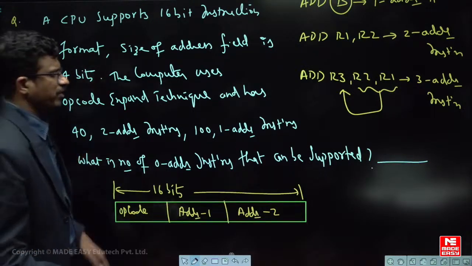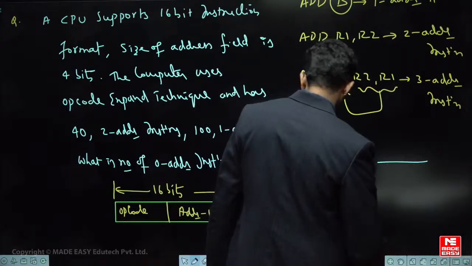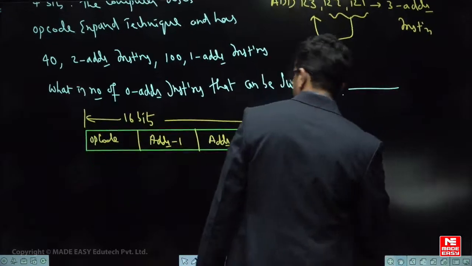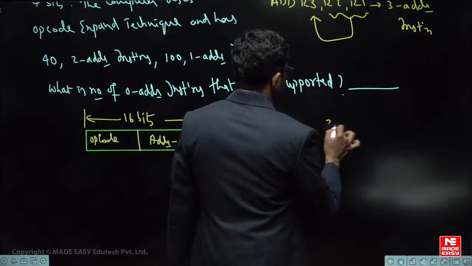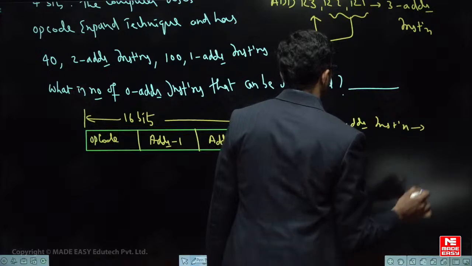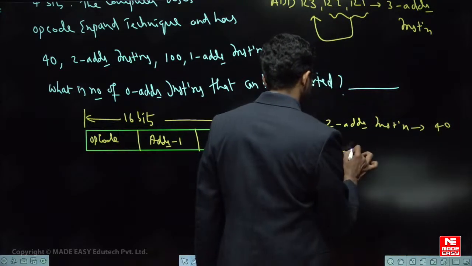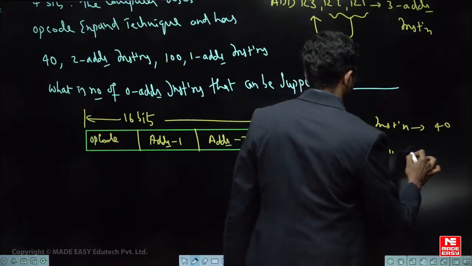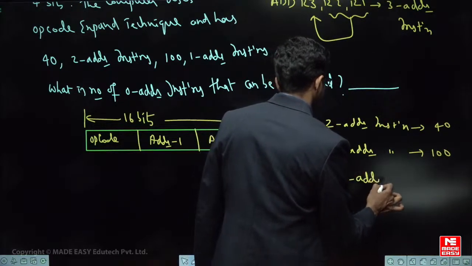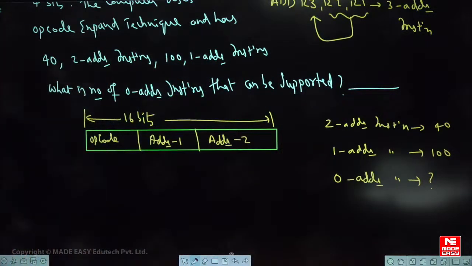So tell me what is given to you. 2 address instructions are how many? 40. 1 address instructions are how many? 100. And he is asking how many 0 address instructions are possible. Okay, very simple.